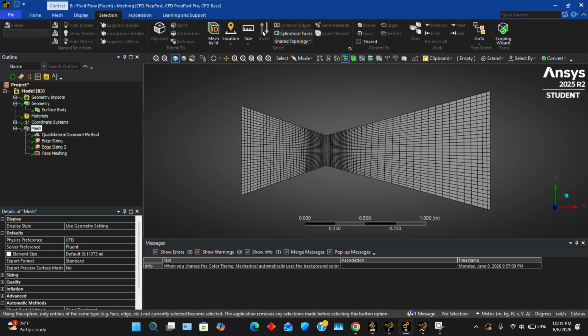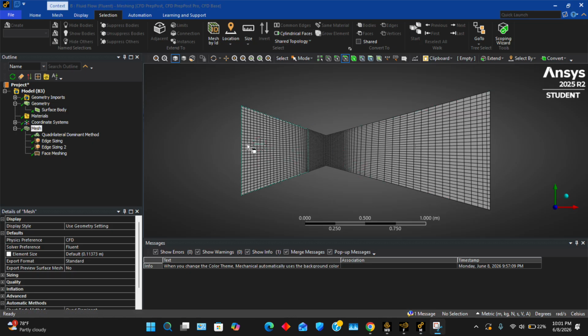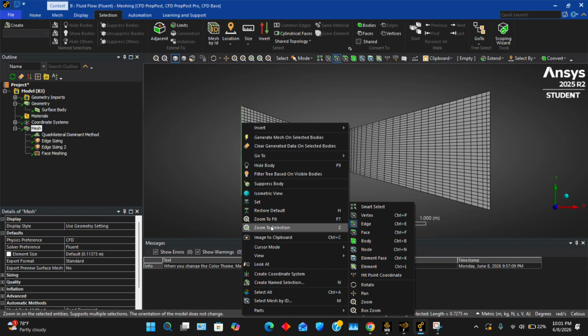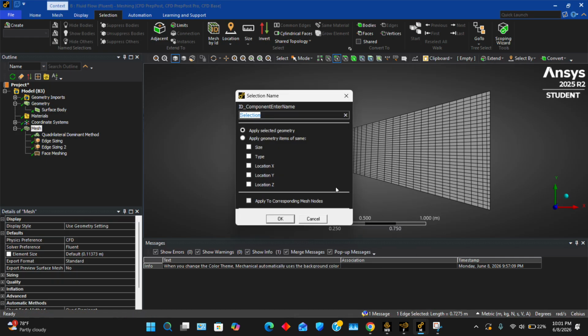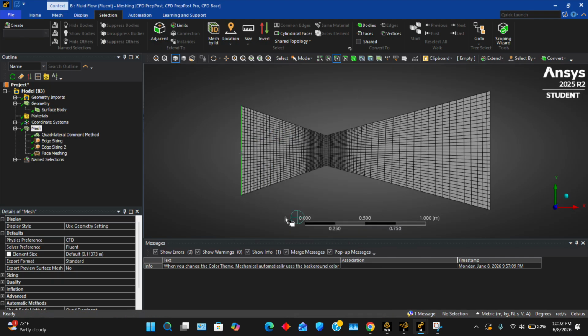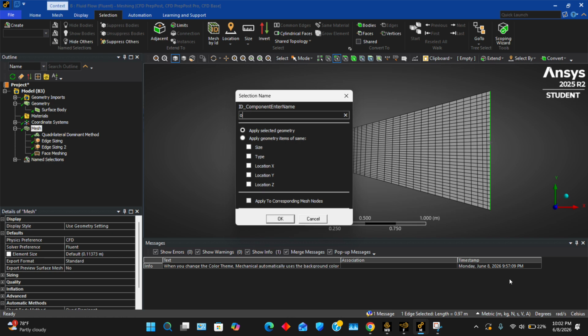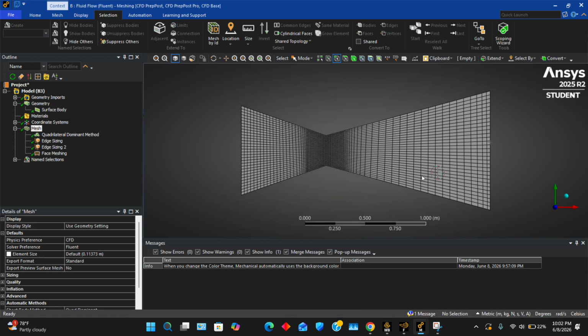We're gonna go into the setup. Okay, I actually forgot we have to make name selections. So this edge right here is going to be our inlet. This is going to be our outlet.